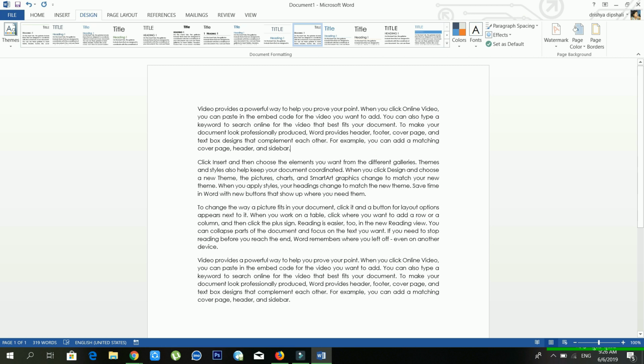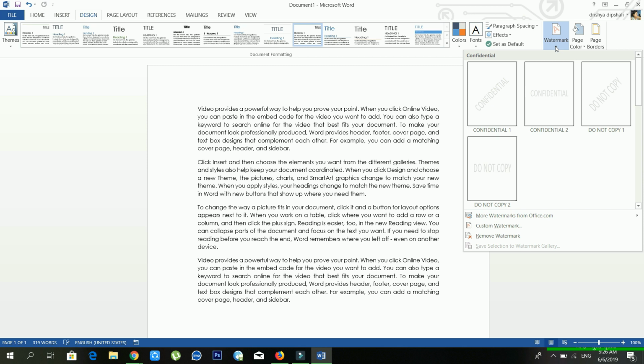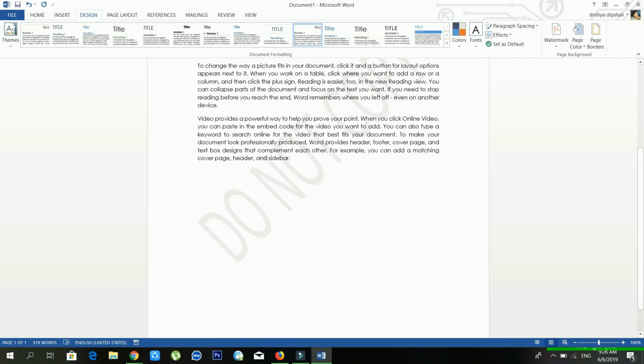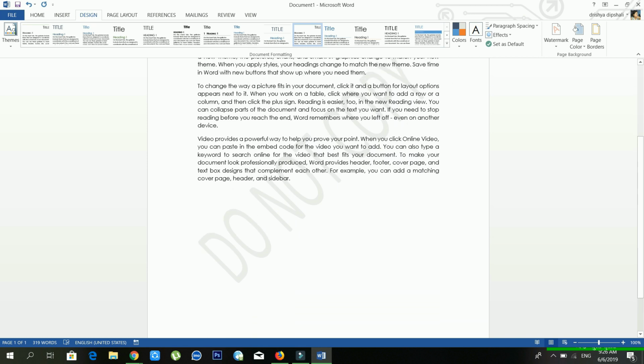And another option is watermark. If you are creating an important document, in that case you have to use a watermark. From the watermark there are lots of templates also available. Just wait for a moment. I am using the Do Not Copy. See, inside my document there is a Do Not Copy, you can see also.